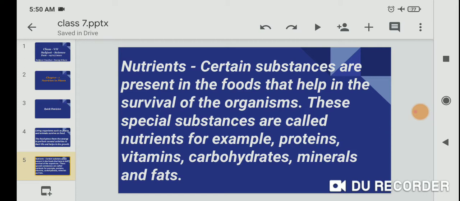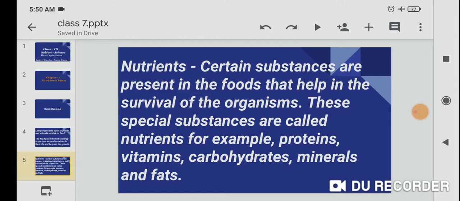Nutrients. Certain substances present in the food help in the survival of the organism. These special substances are called nutrients. For example, protein, vitamins, carbohydrates, minerals, and fats.